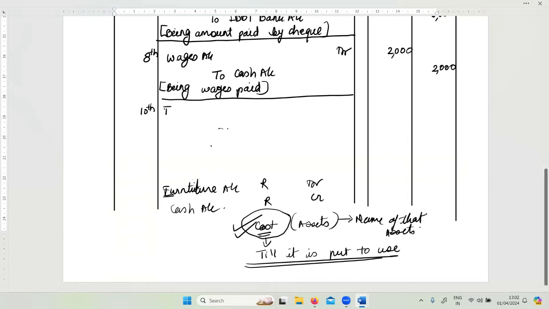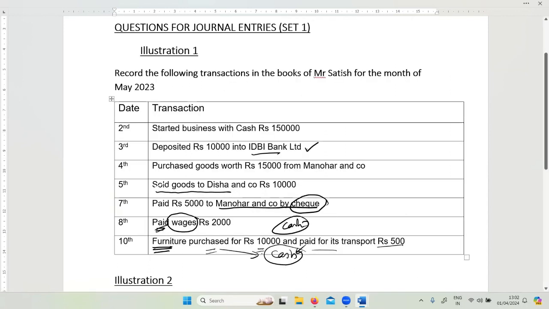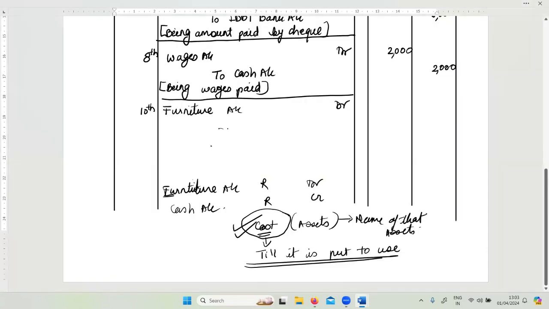So I'm writing here furniture, which is debit. Furniture account is debit. And what will be the amount? Some people will say it is only 10,000. No, it will be 10,000 plus this 500 of transport according to cost concept. Have you got it? So here I'm going to write 10,500 directly.